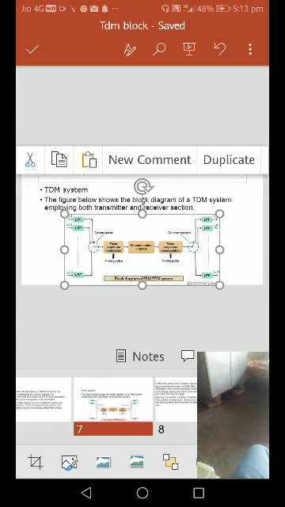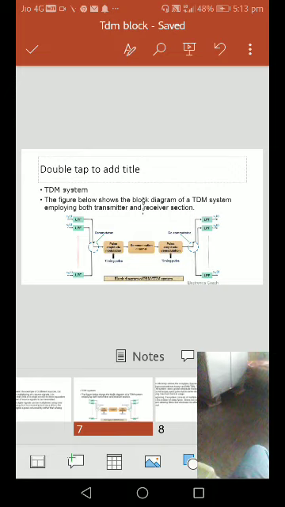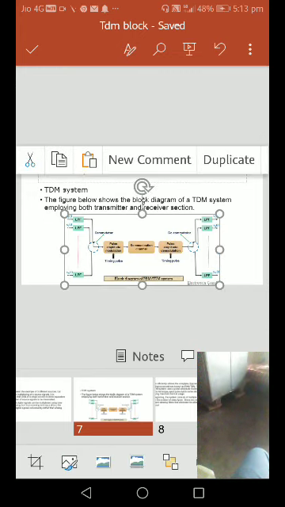When you are using pulse amplitude modulation, according to the samples, you have to recover the message signal. Low pass filter, message signals M1, M2 up to Mn, and commutator signals. Pulse amplitude modulation samples are recovered using any technique here.